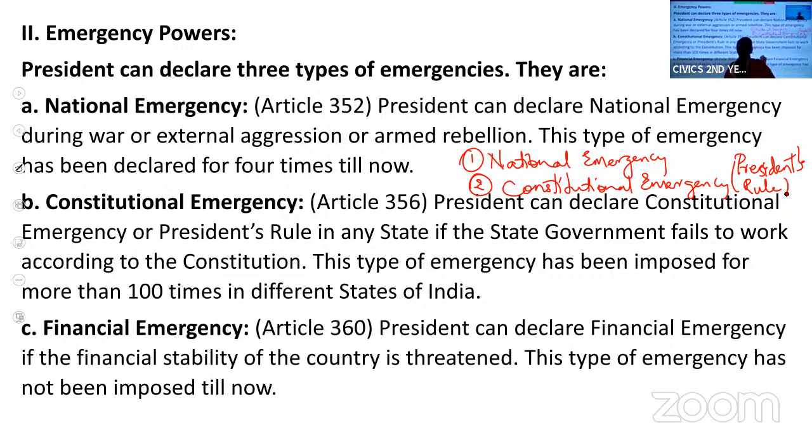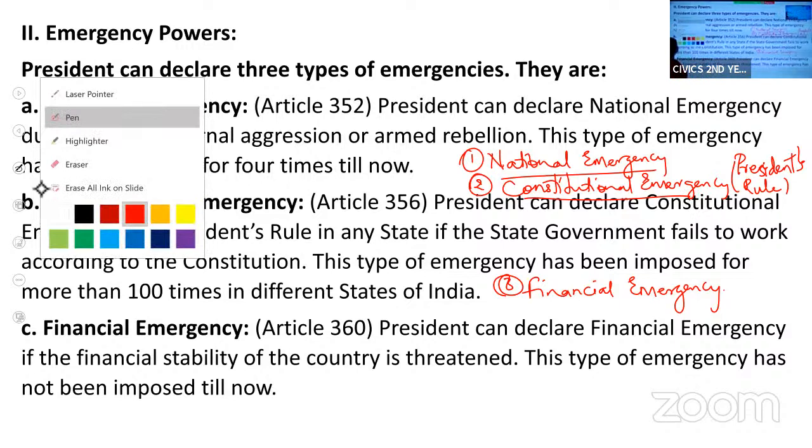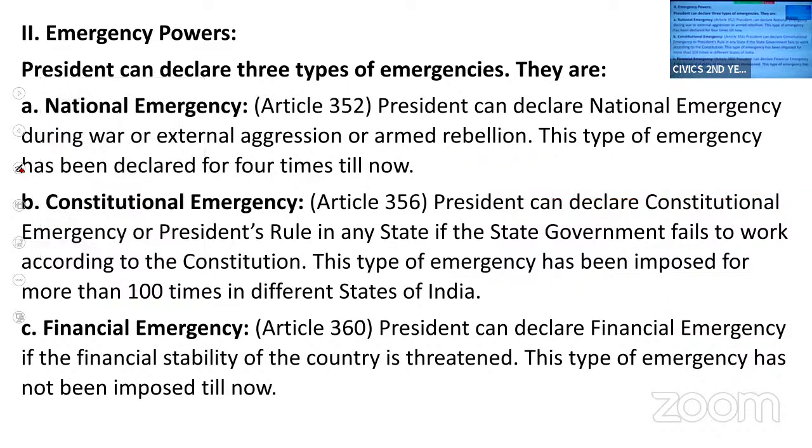And the third is financial emergency. So the president has the power to declare three types of emergency: national, constitutional, or financial. You can expect a question for 2 marks: national emergency or constitutional emergency. So let us discuss the emergency powers of the president.